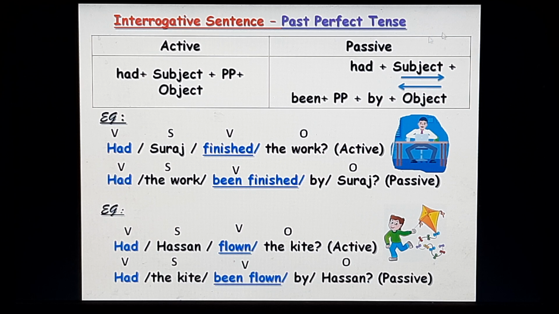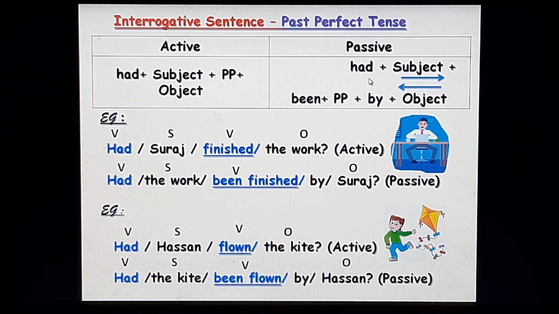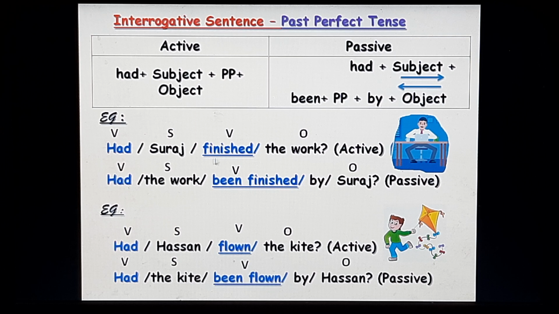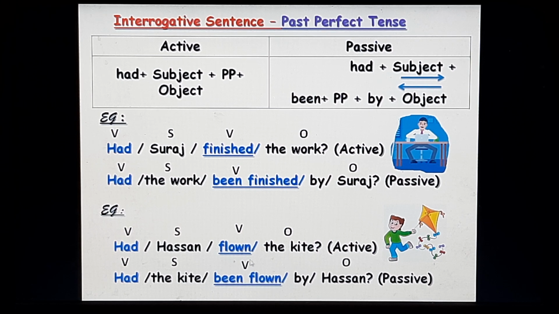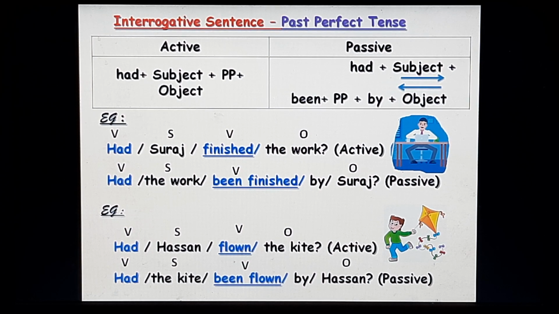Now let's see the past perfect tense. Had is the auxiliary here also. The rest will remain the same in the passive formula. Let's see the examples. Had Suraj finished the work? Active. Had the work been finished by Suraj? Passive. Had Hassan flown the kite? Active. Had the kite been flown by Hassan? Passive. Let's continue.